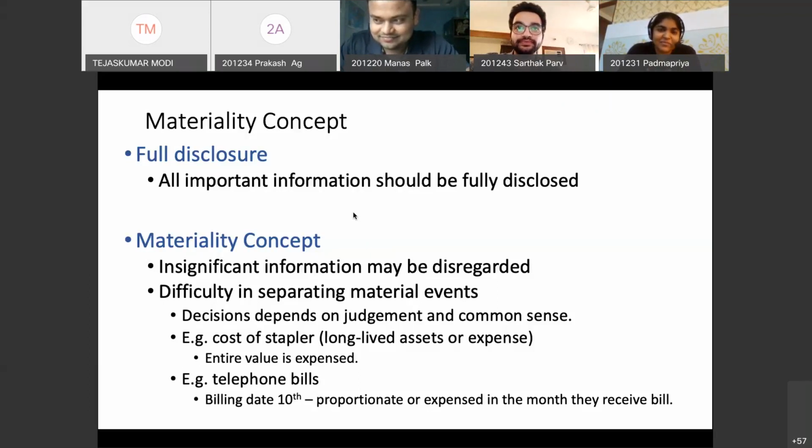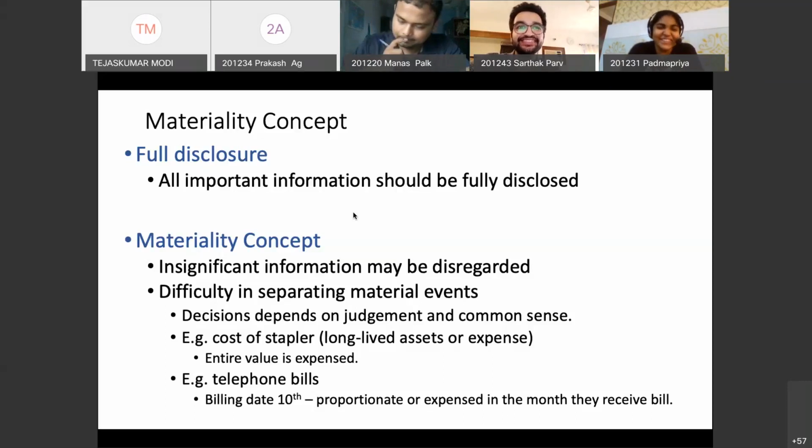So does it make sense to record 100 rupees in the balance sheet of Infosys as a separate asset, saying that it is a long-term asset? Does not make sense, because it is immaterial to the users for making decisions. Would a user say, they bought a stapler, I should invest in this company? Or they did not list the stapler, that affects my decision?